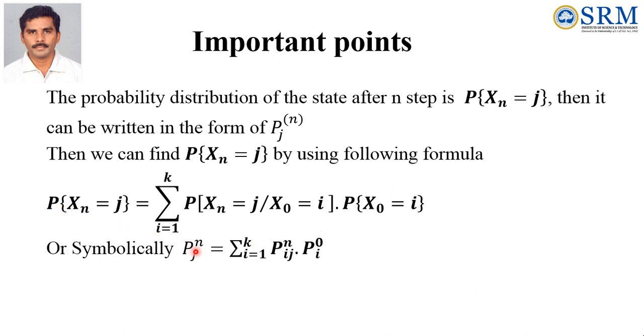That can be written as Pj^n equal to summation of i equal to 1 to k, Pij^n, with subscript present state i, future state j, and step n. So the step is n here, multiplied with P of X0 equal to i, which can be written as Pi^0.